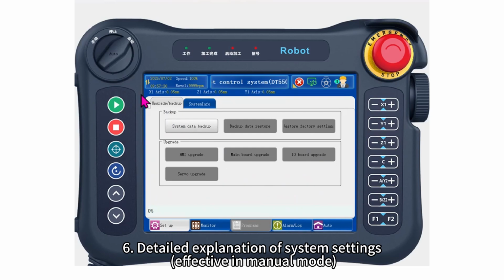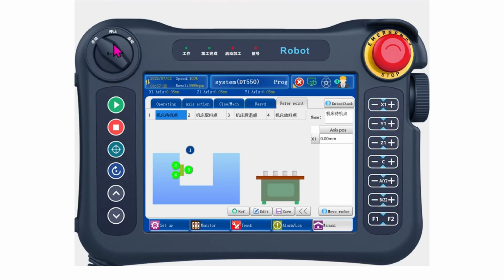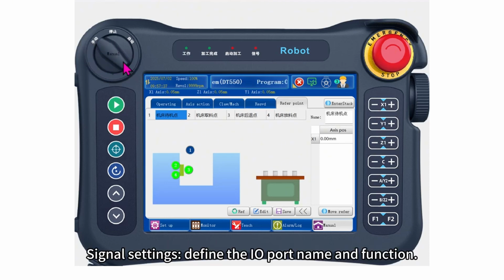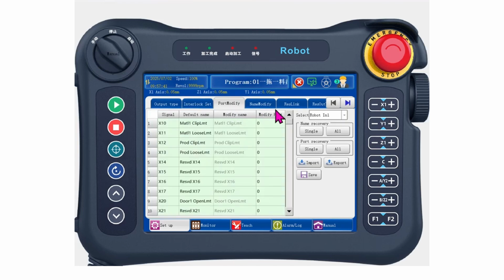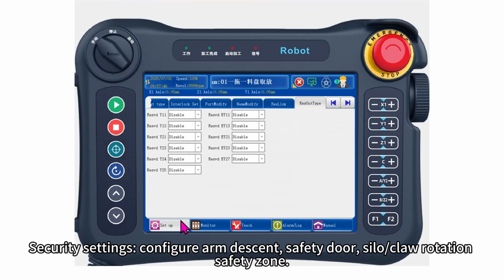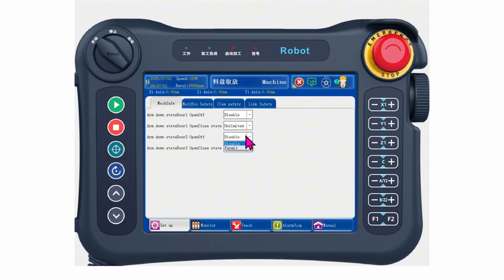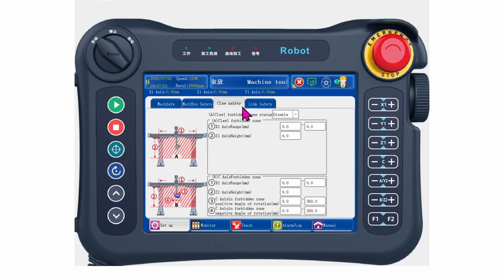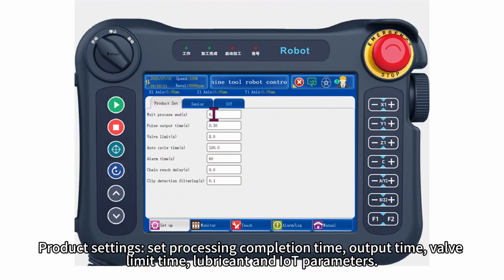6. Detailed explanation of system settings. Effective in manual mode. Signal settings define the I/O port name and function. Security settings configure arm descent, safety door, silo or claw rotation safety zone. Product settings set processing completion time, output time, valve limit time, lubricant and IOT parameters.